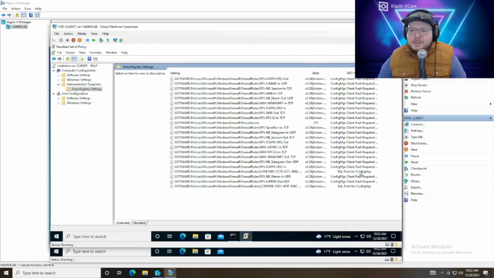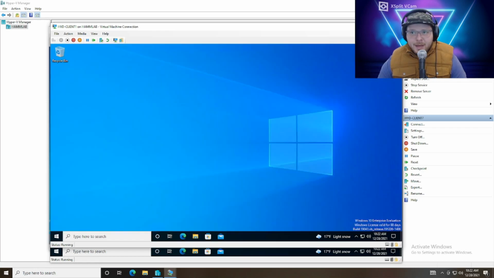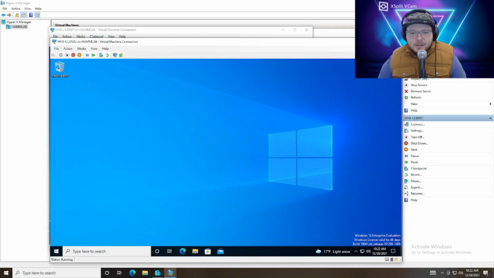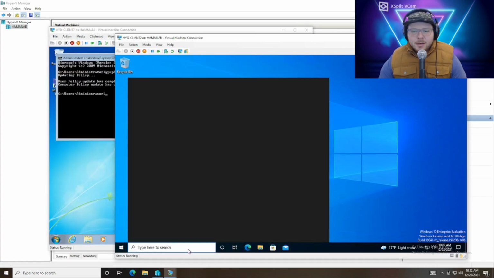And then the SQL ports for Config Manager, so it's all right here. We can see that it successfully pushed down. So that looks awesome. Now that we've updated all of these, I thought I updated this one.